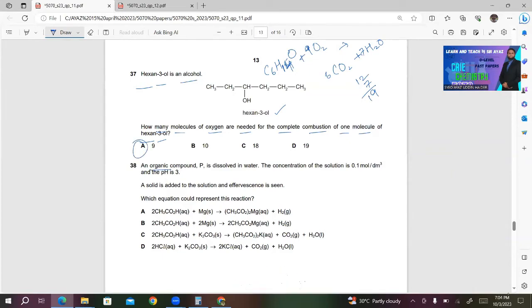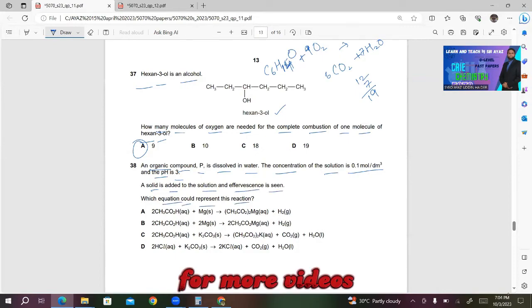38. An organic compound P is dissolved in water. The concentration of the solution is 0.1 mole per dm cube and the pH is 3. A solid is added to the solution and effervescence is seen. Which equation could represent this reaction? These are organic compounds dissolved in water. The concentration of solution is 0.1 mole per dm cube and the pH is 3.